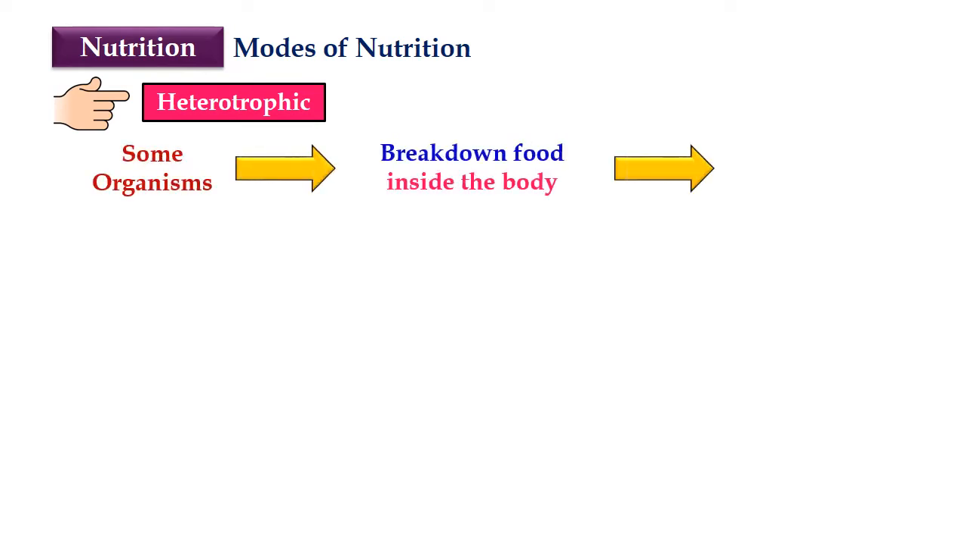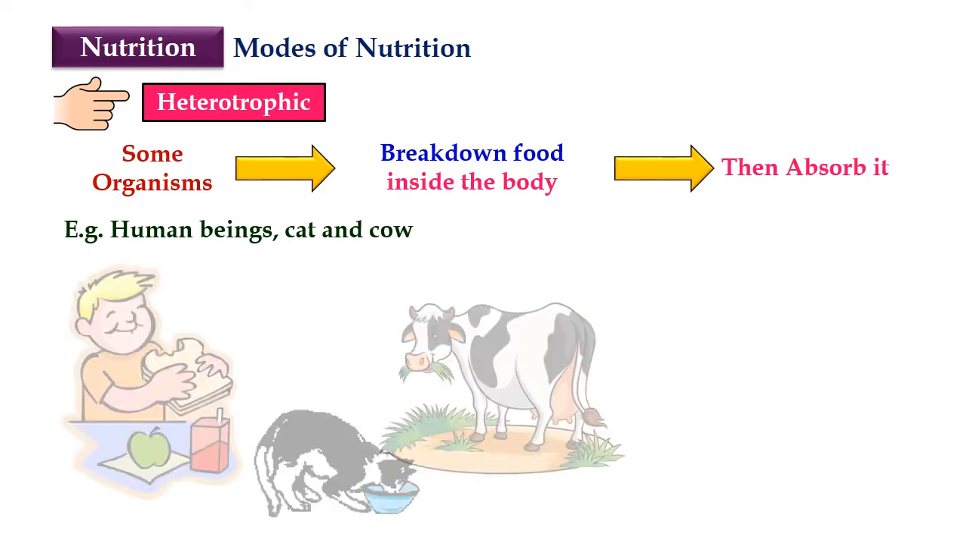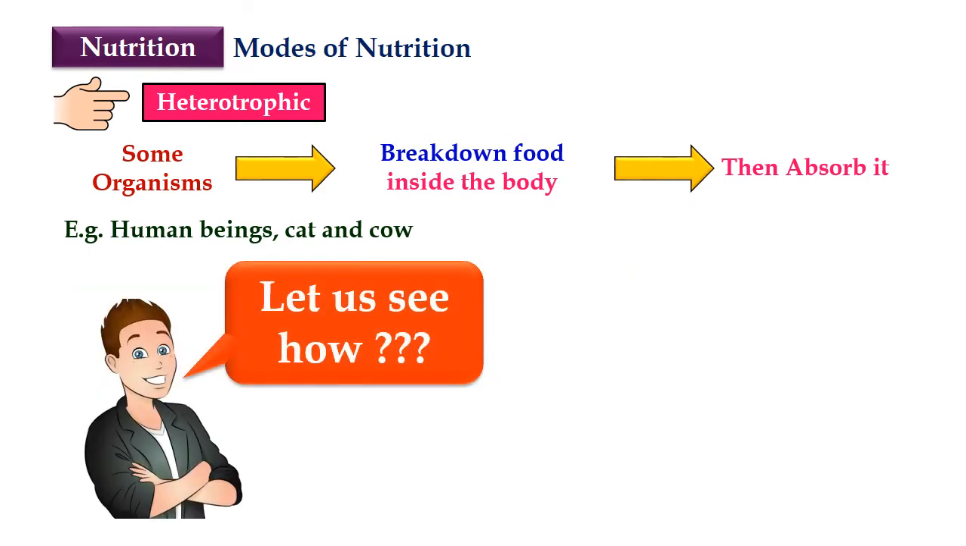Different organisms have different ways of obtaining food, that is, some organisms break down food inside the body and then they absorb it, just like the human beings, cat and cow. Let us see how.